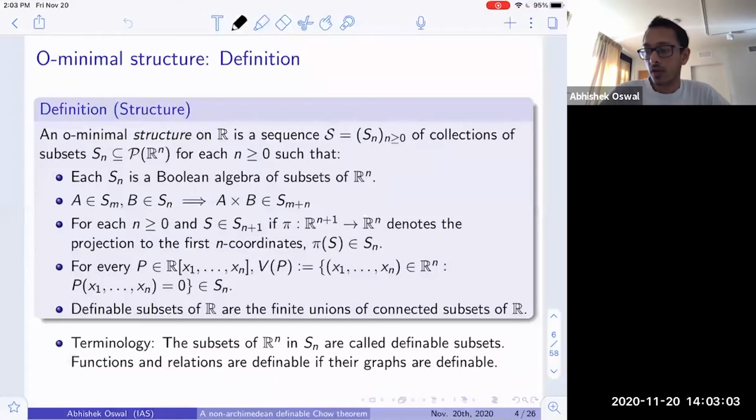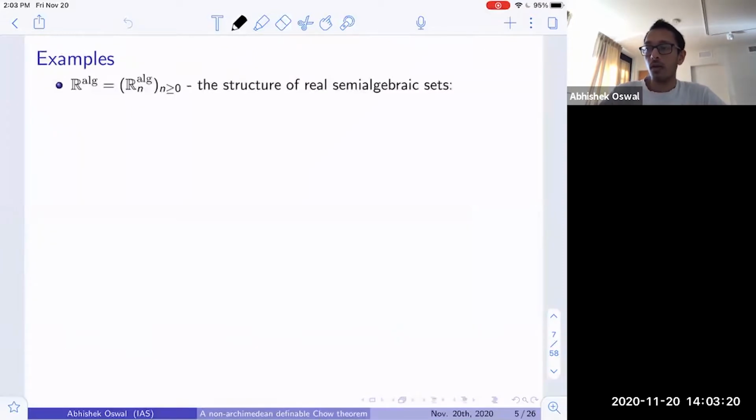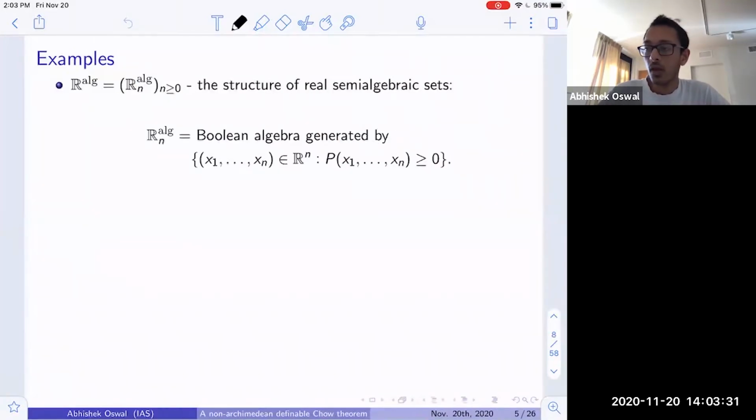And so just a bit of terminology: this collection of sets in R^n, these are called the definable sets. And we say that a function is definable or a relation is definable if its graph is definable. And so some main examples to keep in mind of o-minimal structures are, the first example is the structure of real semi-algebraic sets. So for every n, one could consider the Boolean algebra generated by sets in R^n that are cut out by polynomial inequalities. So here P is a real polynomial.